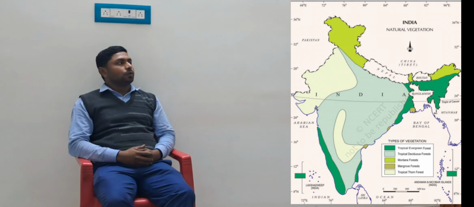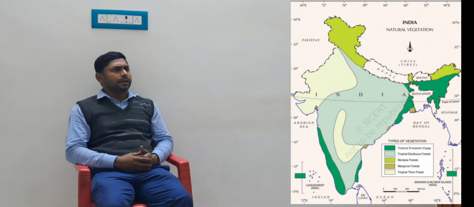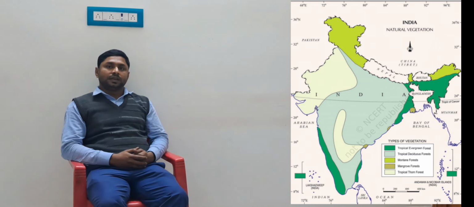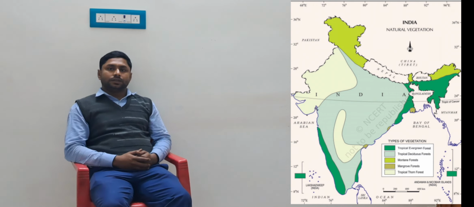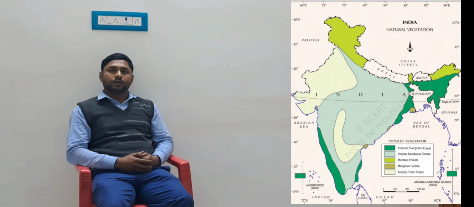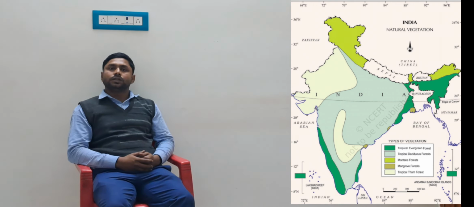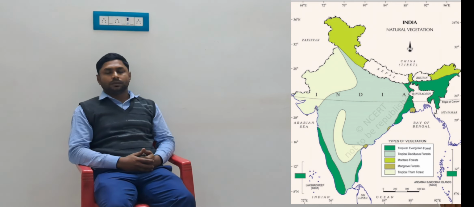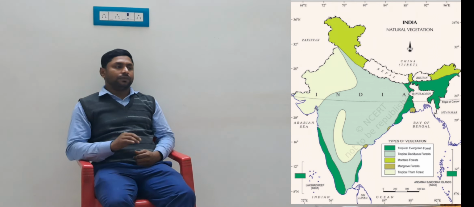So see what the meaning of natural vegetation is. Natural vegetation means the trees and plants that mostly grow naturally. They are not planted and grown by humans. This type of vegetation is known as natural vegetation. Natural vegetation has mainly five types.